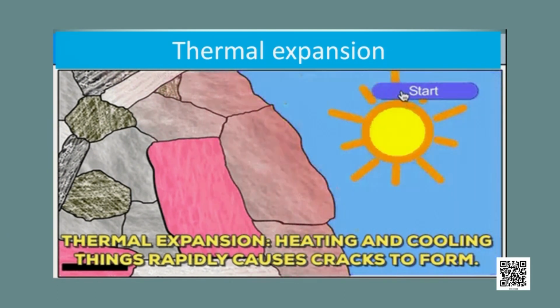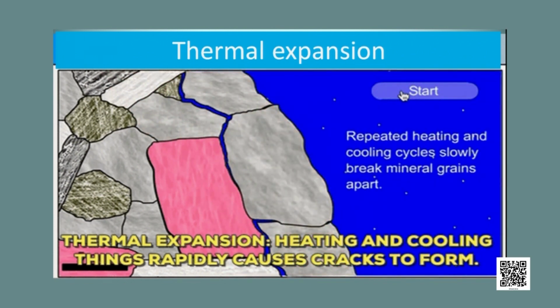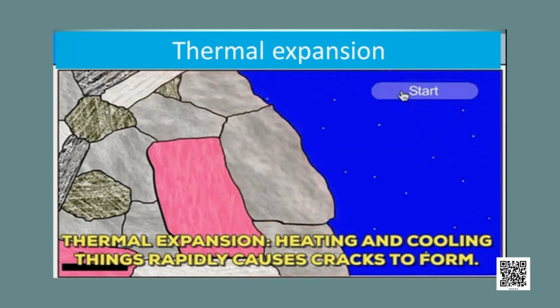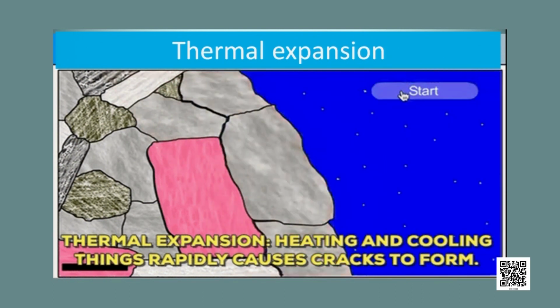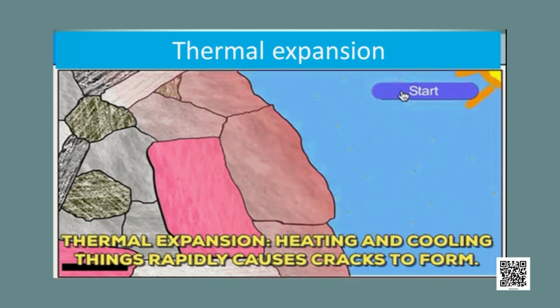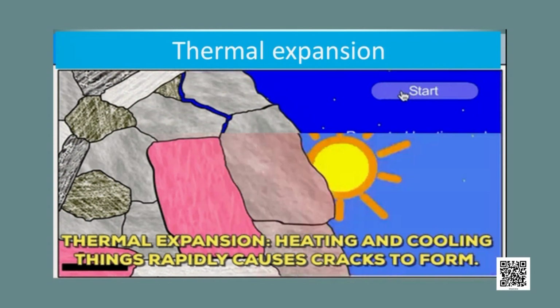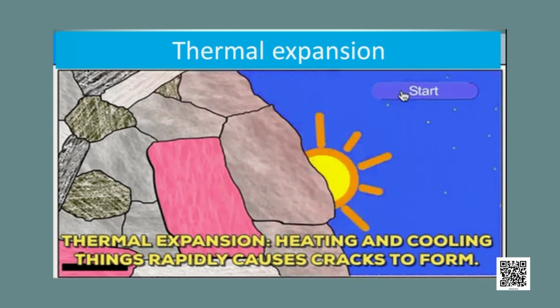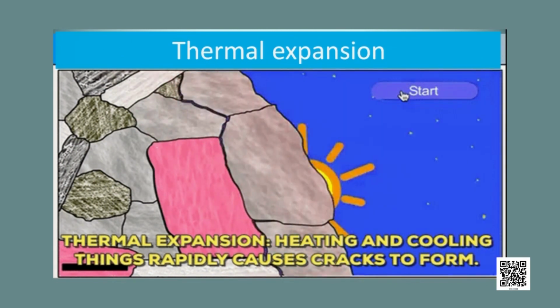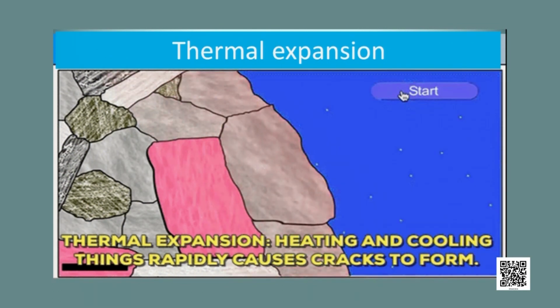By thermal expansion. During the daytime, by the heat of the sun, the rocks expand. The rocks get heated and expand. And during the night time, what happens? Rocks get cooled down and contract. Now there is repeated expansion and contraction of rocks, and this causes weathering. This expansion and contraction is not even at all parts of the rocks, and this causes weathering, means breaking down the rocks into smaller pieces.